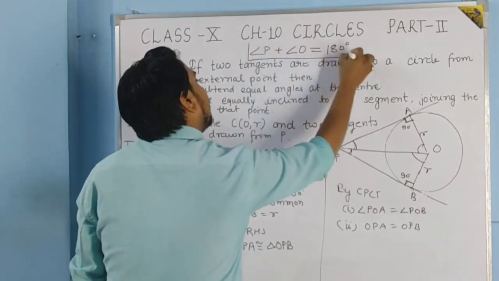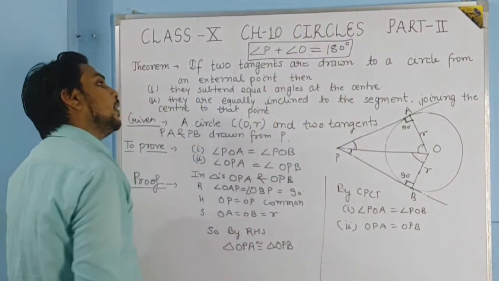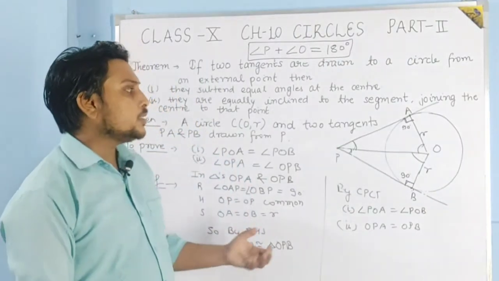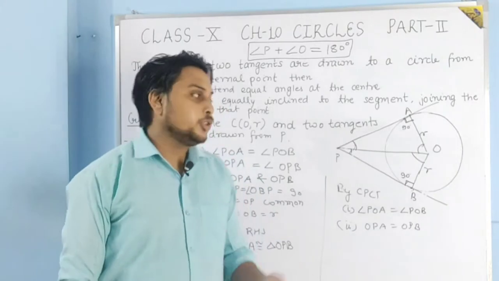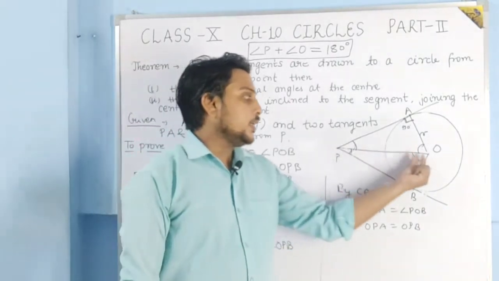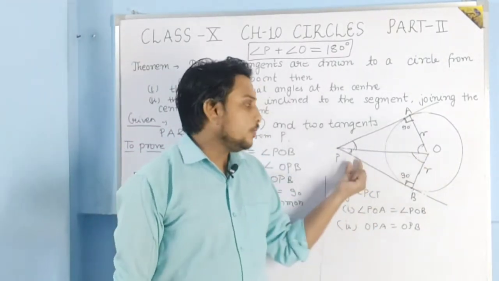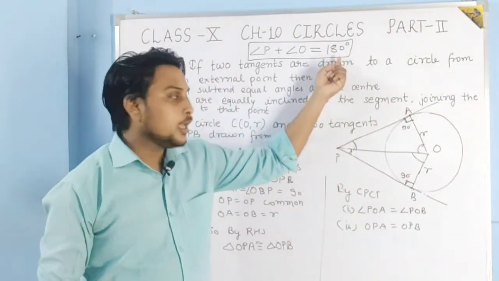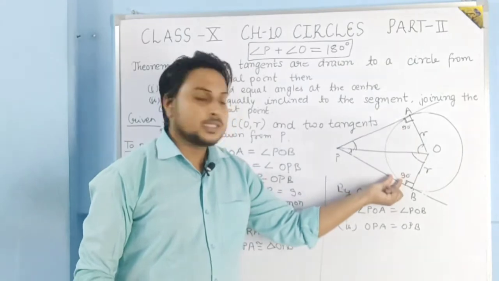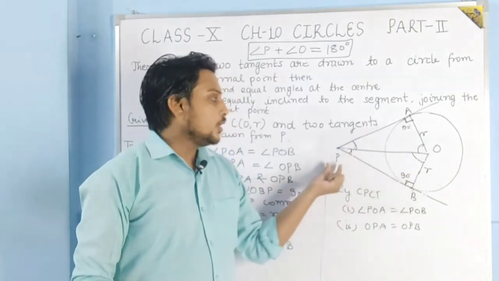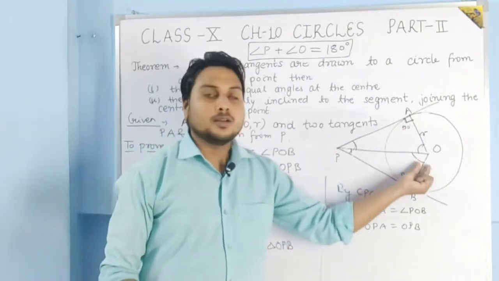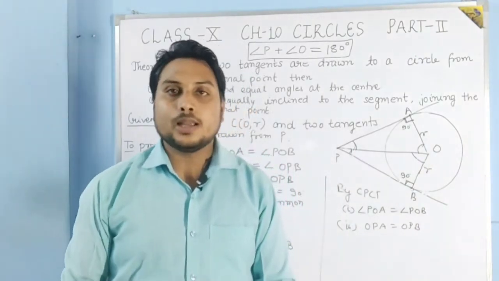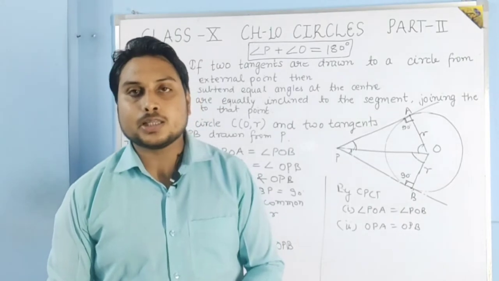So this result also you have to keep in your mind so that you can solve questions easily. Maybe there is some application where you have to use the sum of angle P and angle O, which is 180 degree. How can we say that? Because the sum of A and B is 180 degree, so 180 degree is left for angle P plus angle O, because in a quadrilateral the total angle formed is 360 degree.